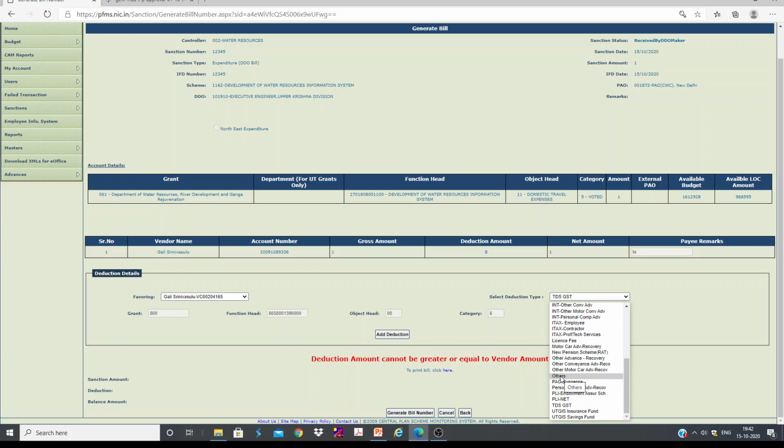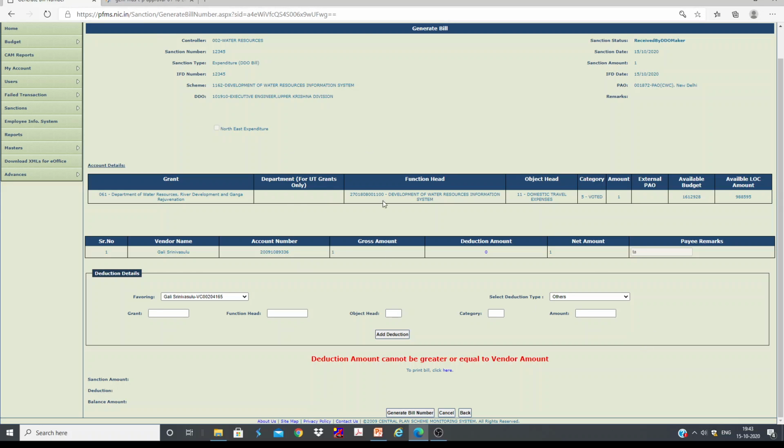And suppose, as I mentioned, some of the GEM bills generated by some of the vendors will be on the higher side, particularly for service contracts. And we cannot edit that amount, either at buyer level or even at maker level. You cannot edit that amount. The only thing we can do is deduct some amount by applying this. We can go for others.